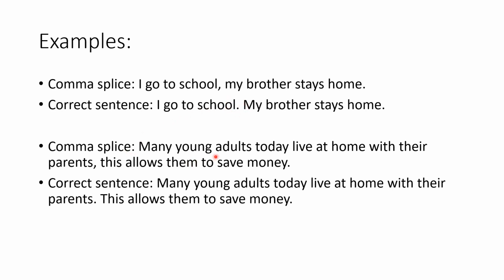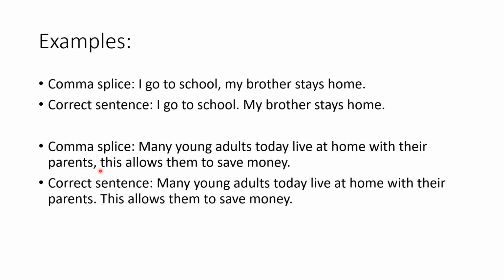Next, many young adults today live at home with their parents. This part is already a complete sentence. This allows them to save money. This is the subject, allows is the verb. This allows them to save money is a complete thought. This is also a complete sentence.